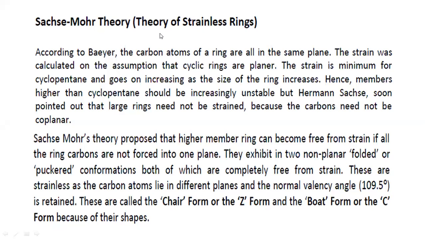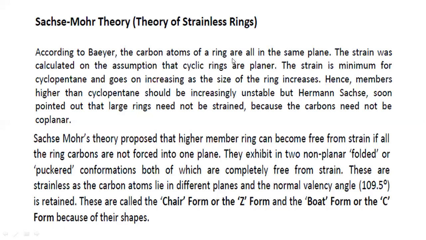This is also known as the theory of strainless rings. Now this is our last theory with respect to the cycloalkanes, that is Sachse-Mohr theory. Now, according to Bayer, we have discussed that they deviate their angle from the normal tetrahedral bond angle.